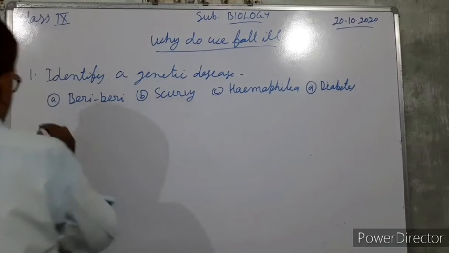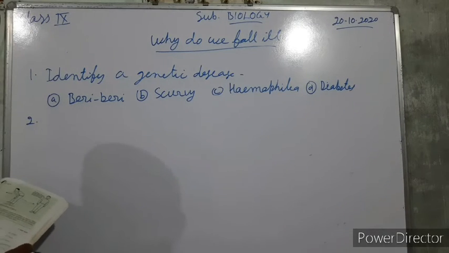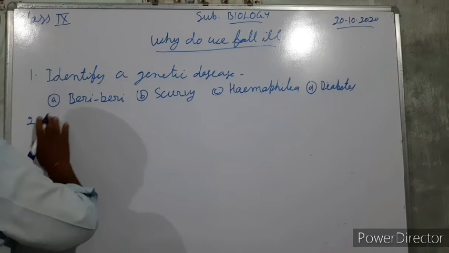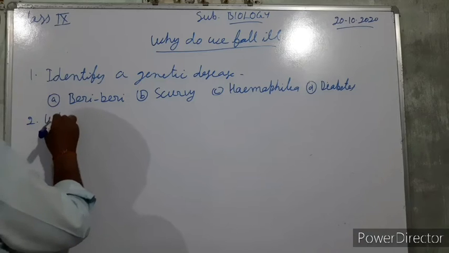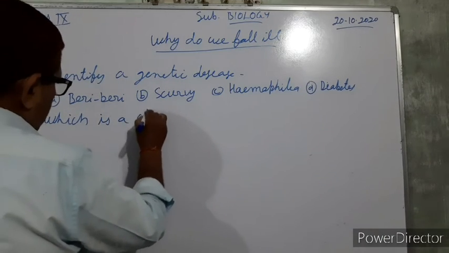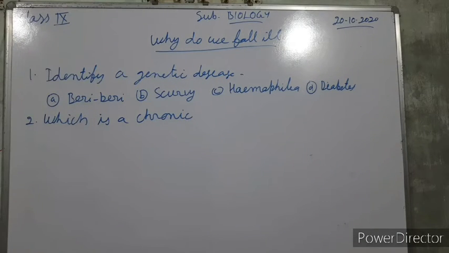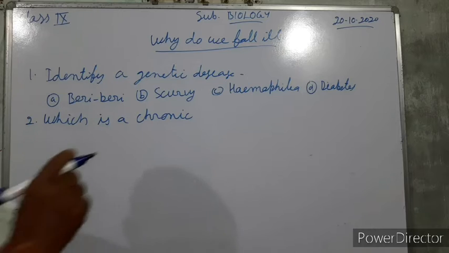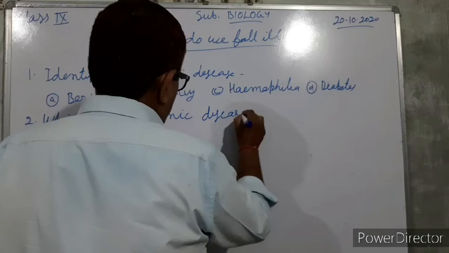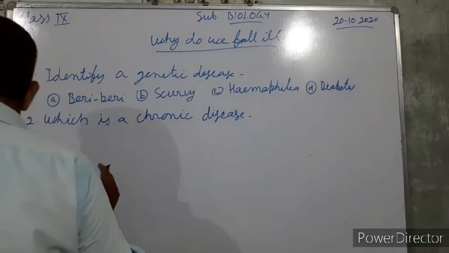Now second question: which is a chronic disease? Four options are given here.